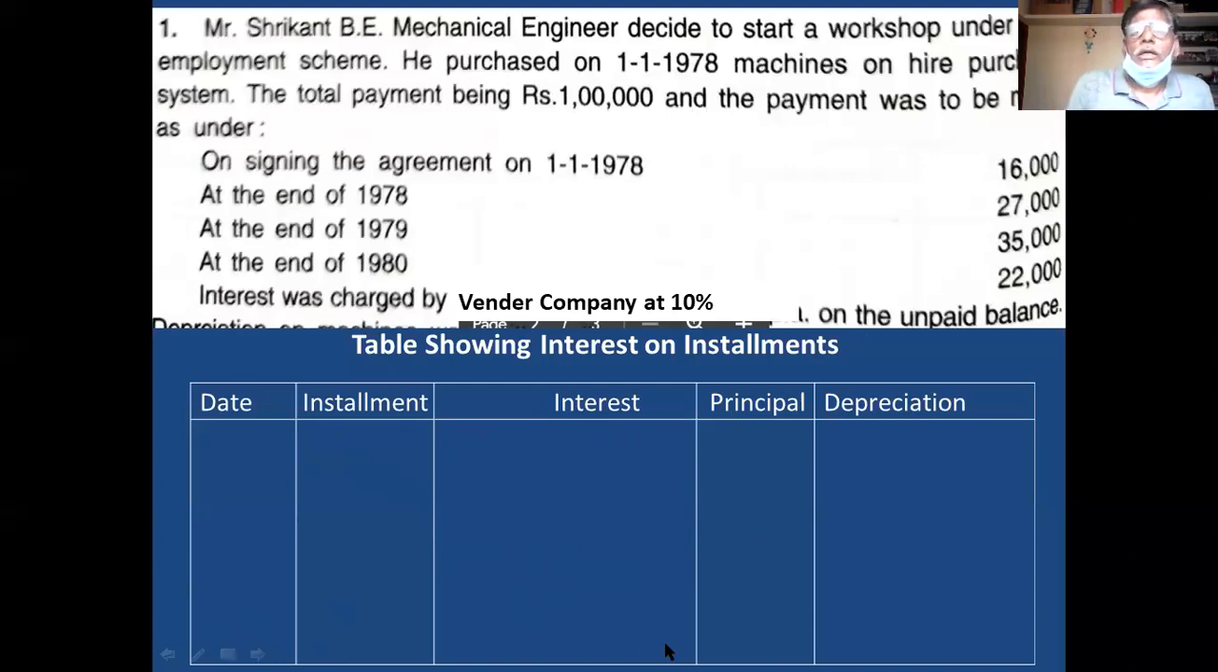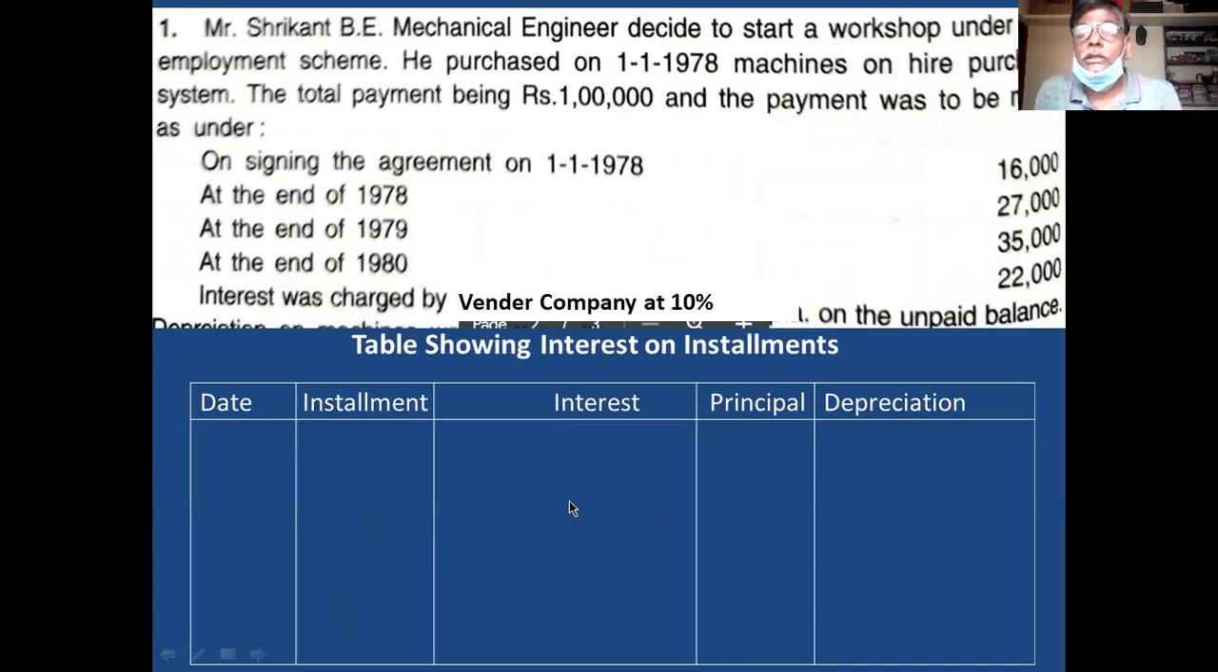You see here how to record and how to calculate. In the date column, you write the date of payments. On whichever date you made the payment, you write that date. And in the installment column, you write the total payment made. Thereafter, you calculate interest and principal. First, you complete the date column.